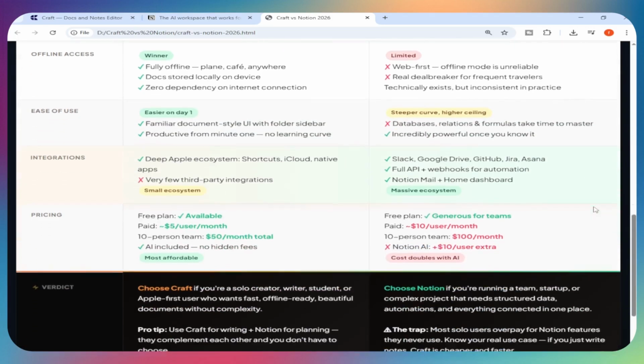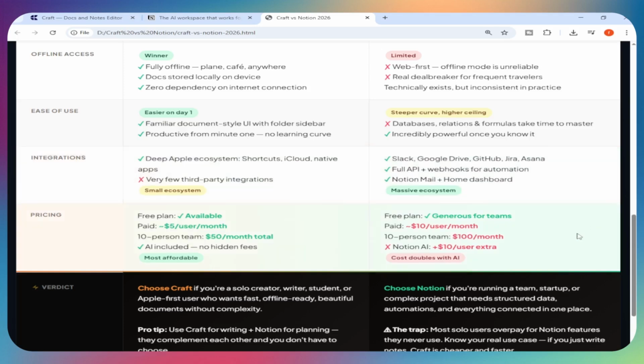Integrations. Notion is miles ahead. Slack, Google Drive, GitHub, Jira, Asana, full API with webhooks. Craft works beautifully within the Apple ecosystem, but third-party integrations are limited. For teams with complex tool stacks, Notion wins easily.